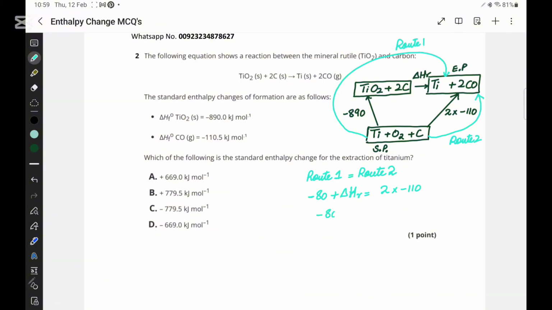So this one would become minus 890 plus enthalpy of reaction is equal to minus 220, and enthalpy of reaction would become minus 220 plus 890. So that is going to be how much?